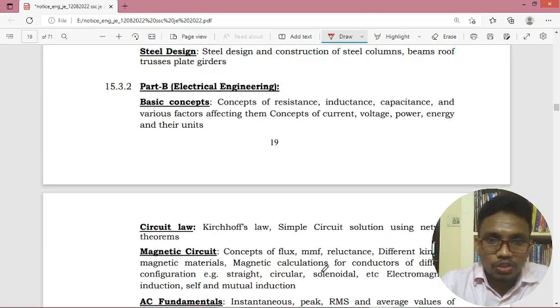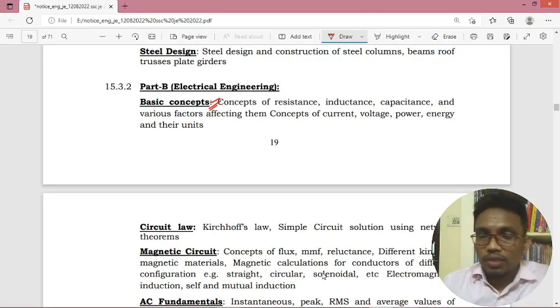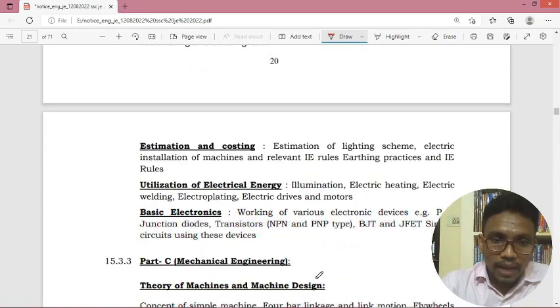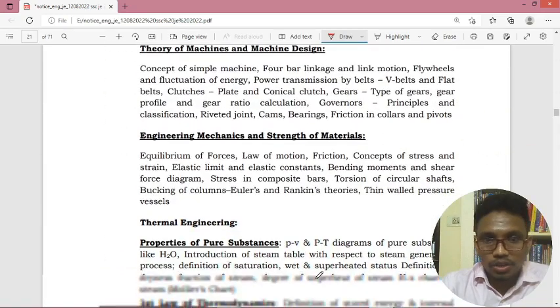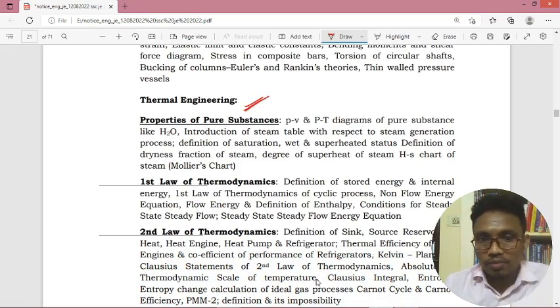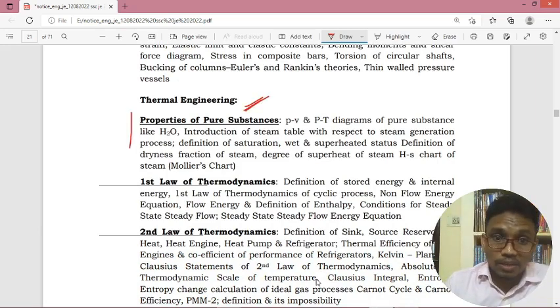Coming to electrical engineering, they mentioned the name of the subject and the topics included. And in mechanical engineering also, they gave thermal engineering as the name of the subject, and in thermal engineering they mentioned the different units.